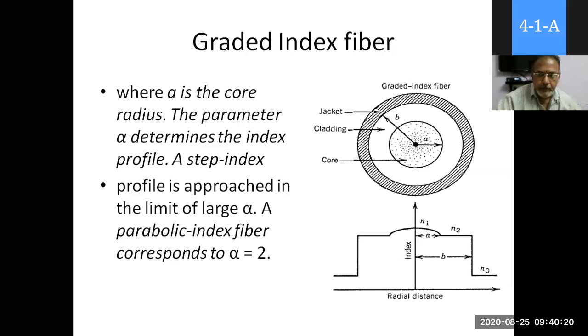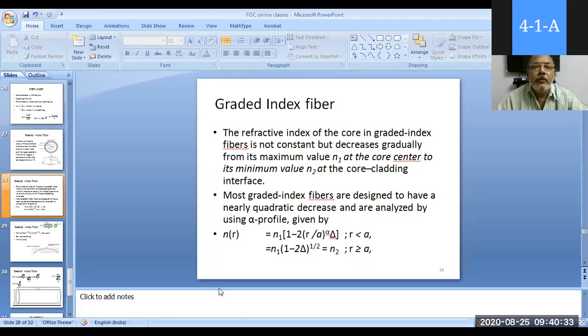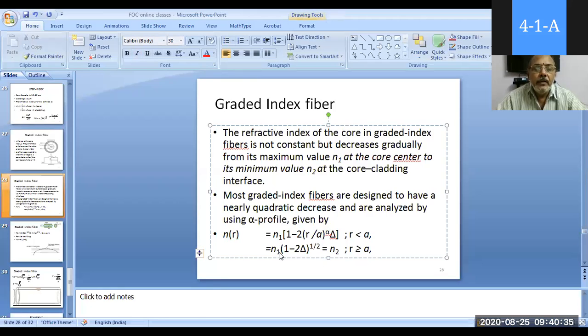Coming to the next slide, for a better understanding. Here N(R) and N2.